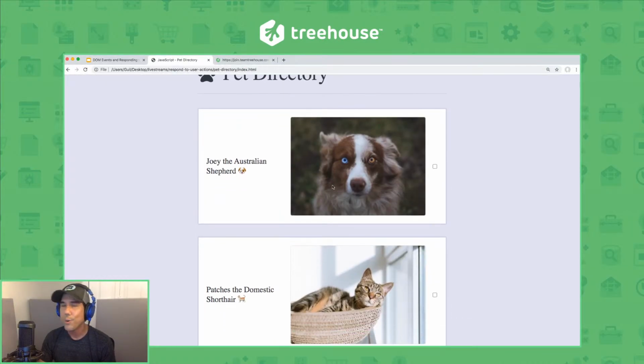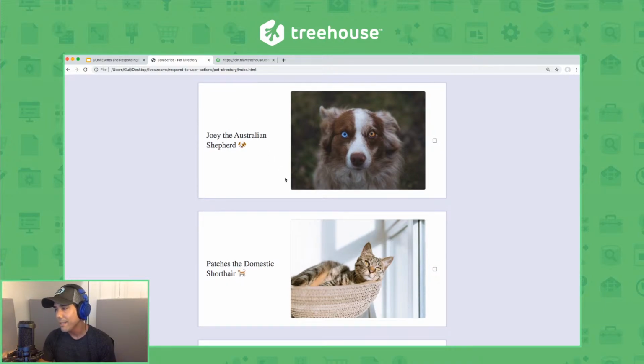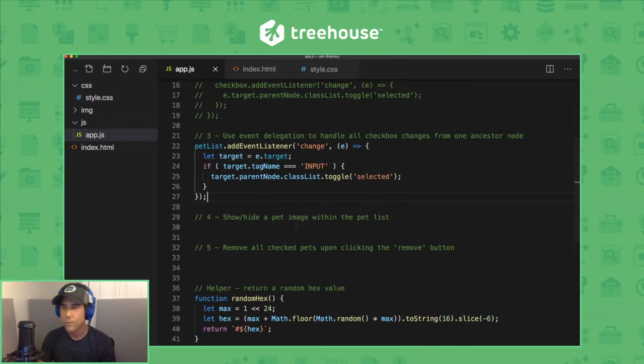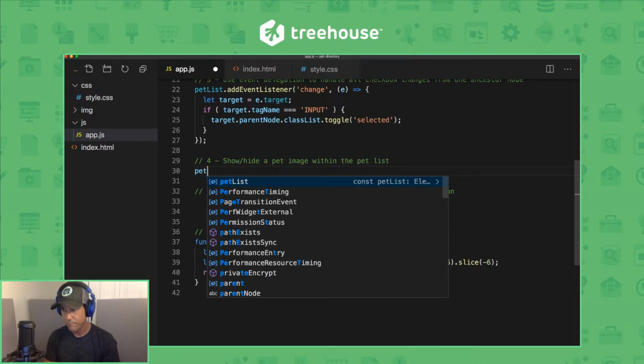So let's show and hide each pet image when a user clicks on a pet item, kind of like a toggler of sorts again. Now, since there are multiple list items, we'll again use event delegation and a little DOM traversal for this as well. So uncomment that. Here, let me write the code for this, and then we'll walk through it line by line. I'm going to put the event listener on the parent node, in this case, once again, the pet list.